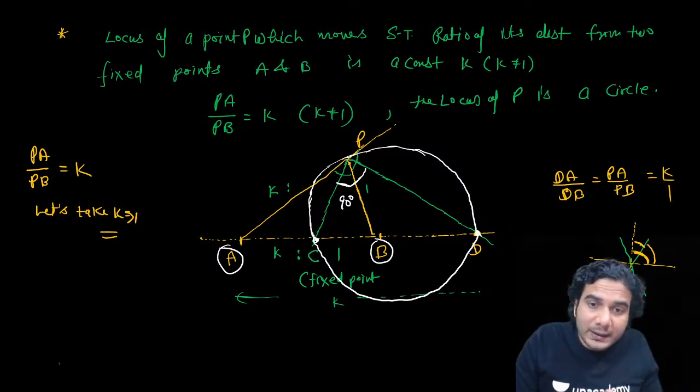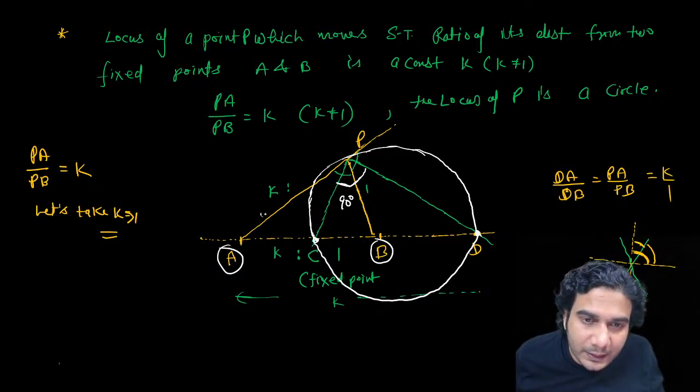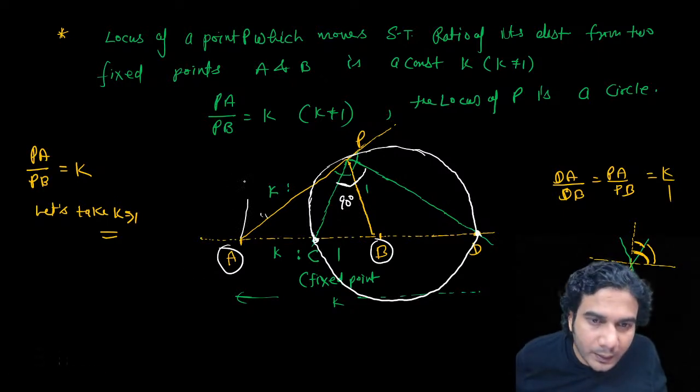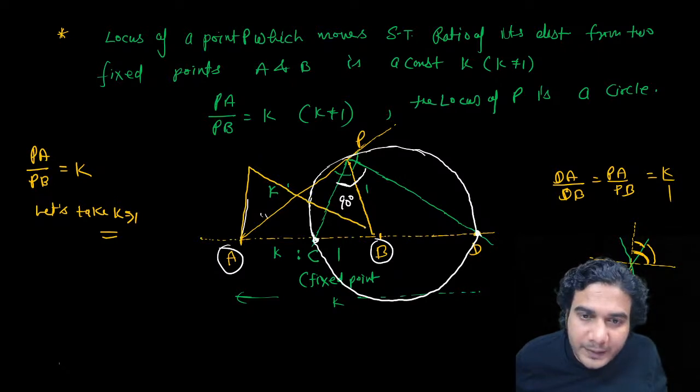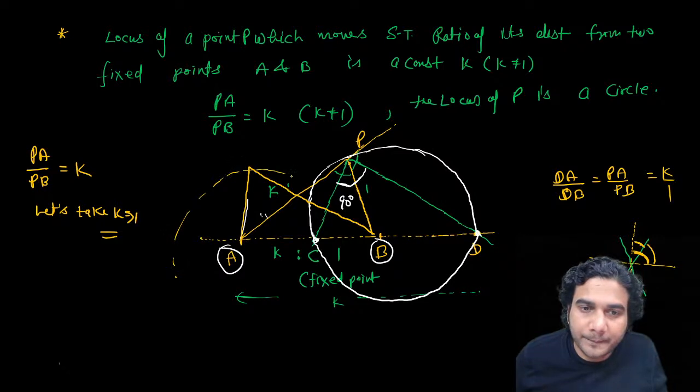If PA is less than PB, then the circle will be on this side. Suppose the diagram were like this, with PA and PB forming a triangle, and PB is greater than PA, then the circle will be like this. Then A will be inside the circle.